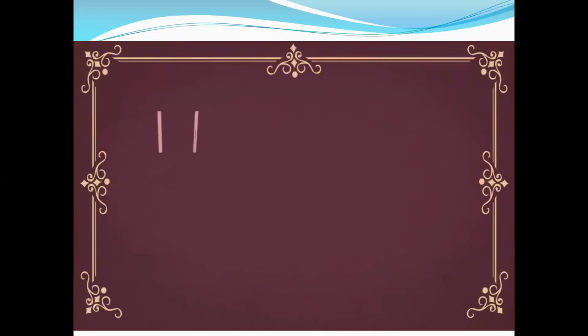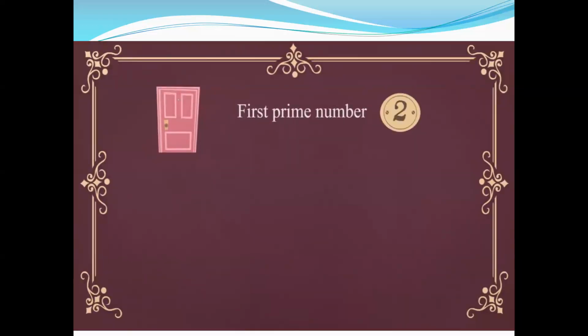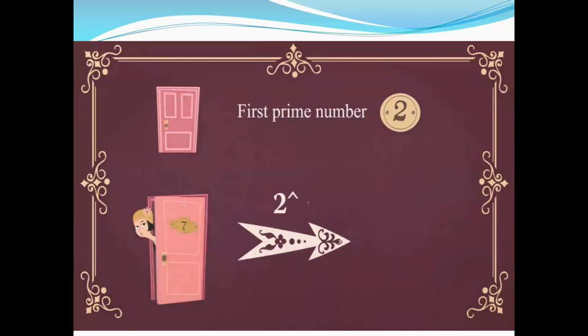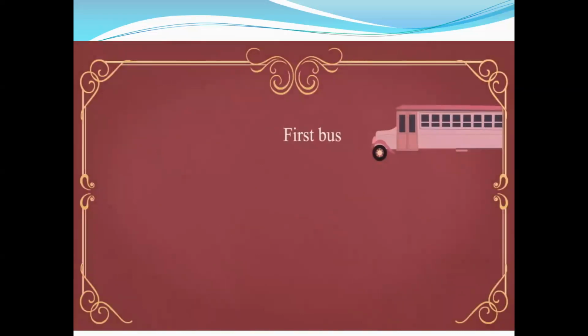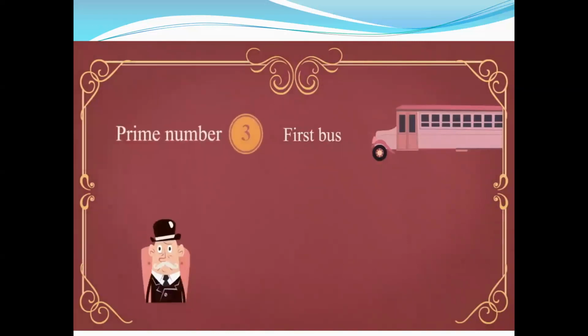So to accomplish this seemingly impossible task of finding infinite beds for infinite buses of infinite weary travelers, the night manager assigns every current guest to the first prime number, 2, raised to the power of their current room number. So the current occupant of room number 7 goes to room number 2 to the 7th power, which is room 128. The night manager then takes the people on the first of the infinite buses and assigns them to the room number of the next prime, 3, raised to the power of their seat number on the bus.